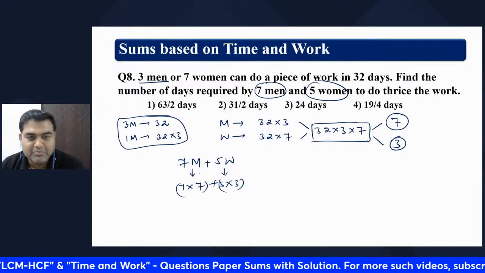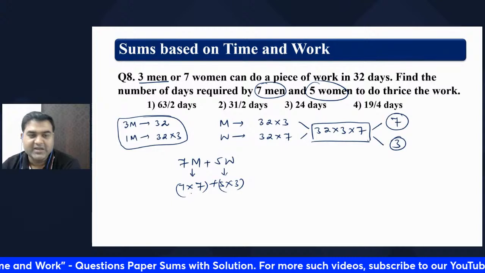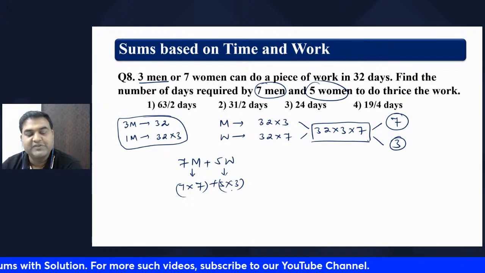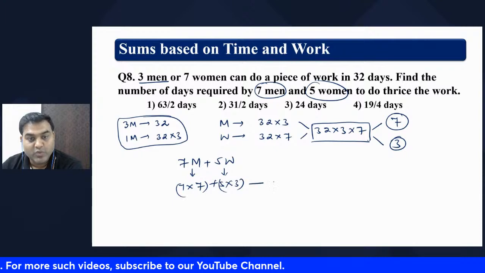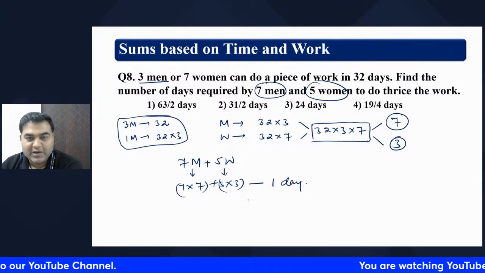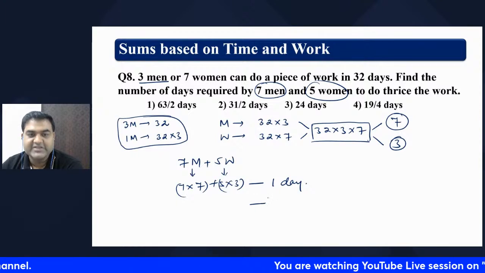So 7 men together can do 49 units of job. 5 women together can do 15 units of job in one day, right?